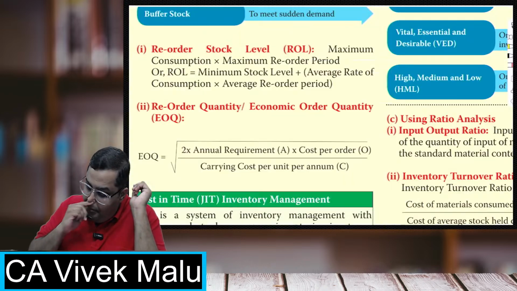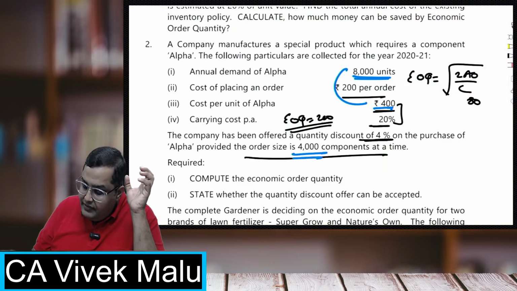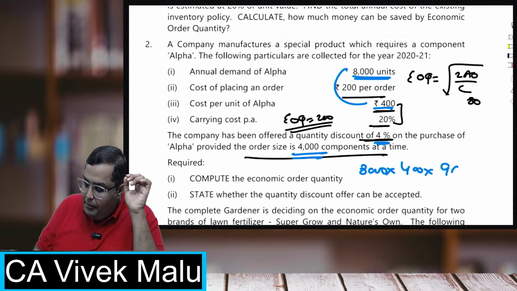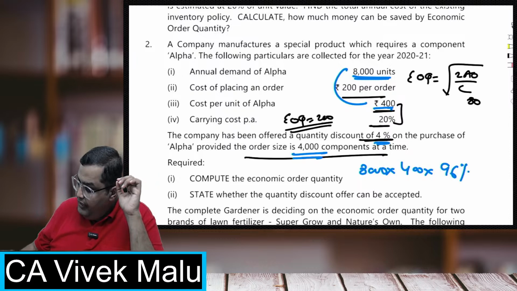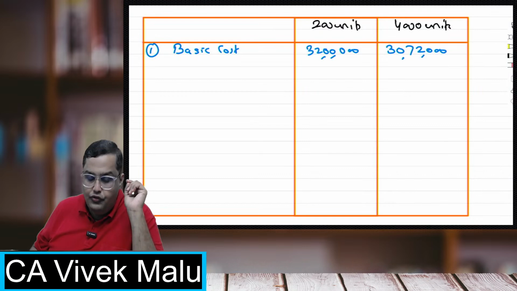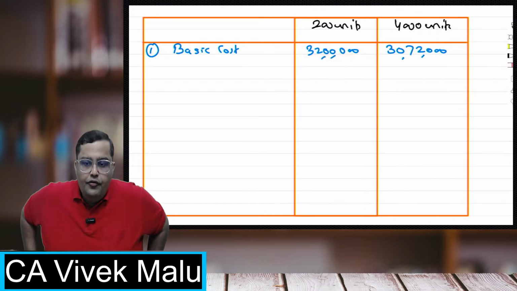But if I order a big quantity, if I order a quantity of 4,000 components, what will happen? I'll get a discount of 4%. So how I will do is 8,000 quantity into 400 rupees into 96%, because I'll be paying only 96%. So I'll be paying 30 lakh 72,000. In fact, what you can do is from this subtract 4%, you will get this. I've got a discount of 4%.